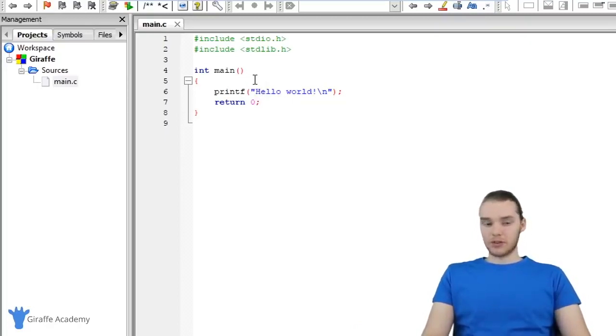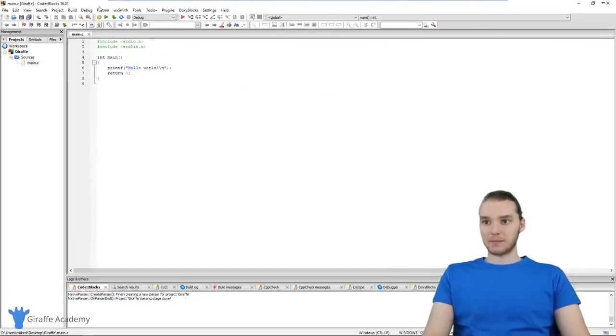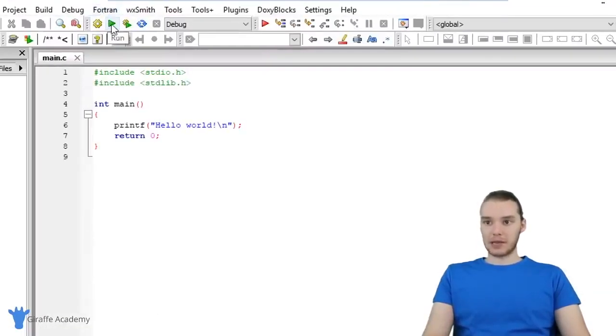So in order to run this program and test it, just to make sure that everything's working, I'm going to come up here and you'll see that there's this green play button over here, and it just says run when I hover over it.